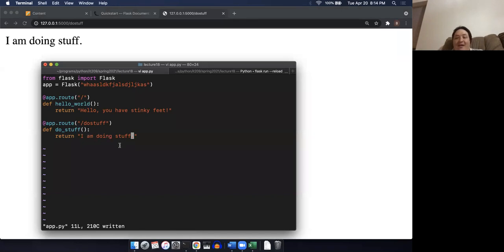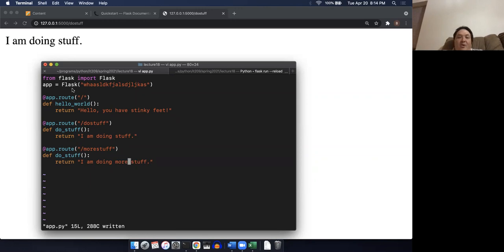And I can make as many of these as I want. So I could say, here's another one right here. We'll call this one /more_stuff. I'm doing more stuff.